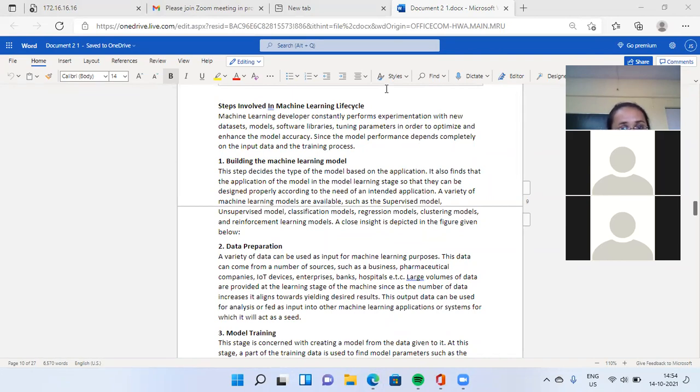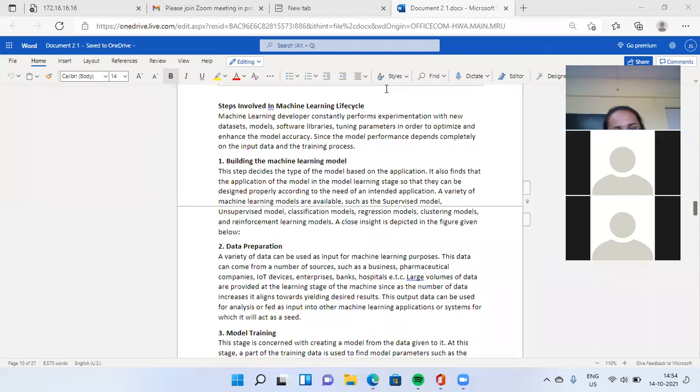They have to perform these steps to enhance the model accuracy, since the model performance depends completely on the input data. Yes, your machine learning model is completely dependent on your input data and your training process.